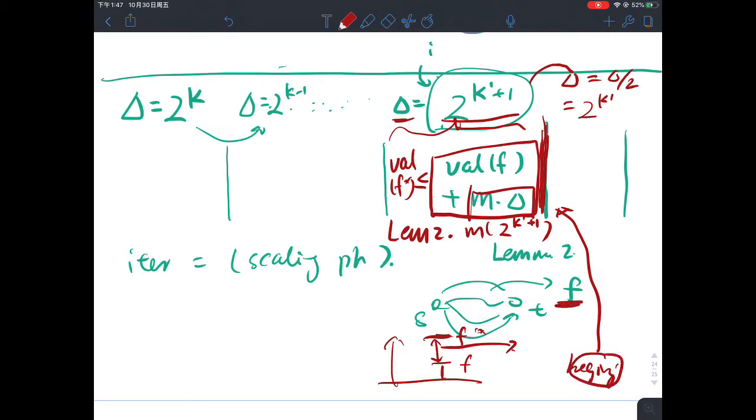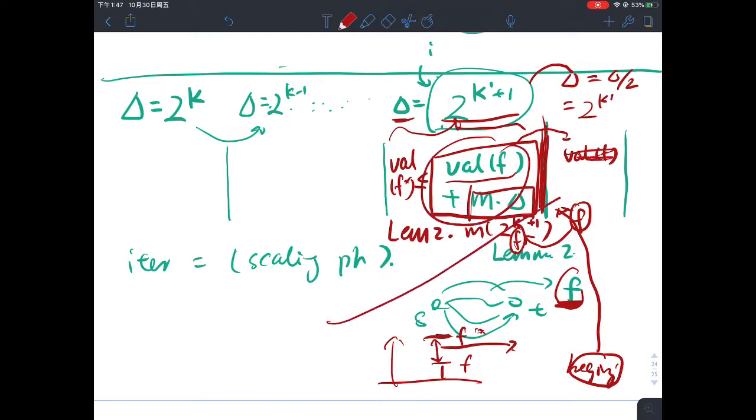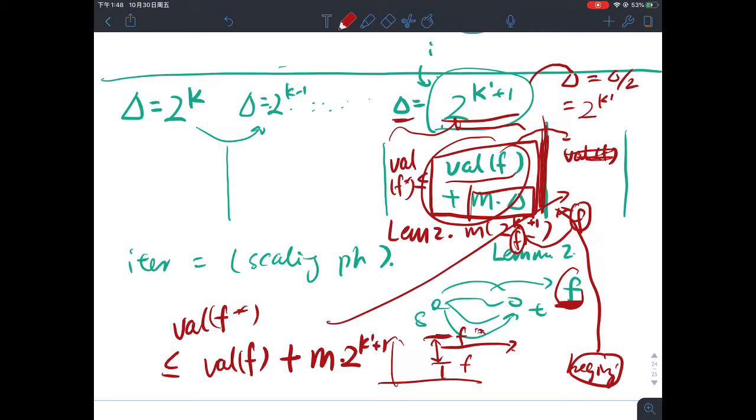At the beginning of the scaling phase, f is not updated. The f in the beginning is the same as the f at the end of the last scaling phase, so my value of f remains the same, but my delta is half. So at the beginning of a scaling phase, the value of the optimum solution is less than or equal to the value of what I have now plus m times 2 to the k prime plus 1,